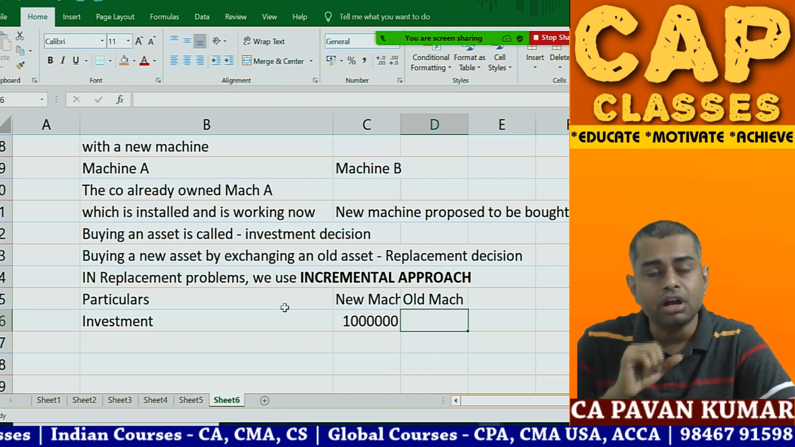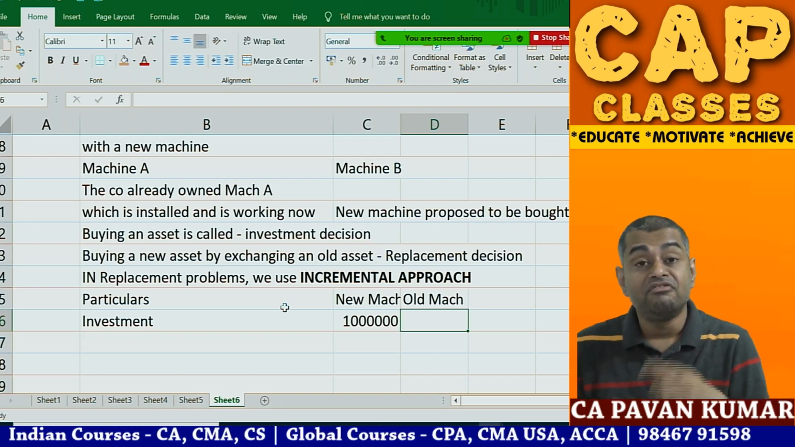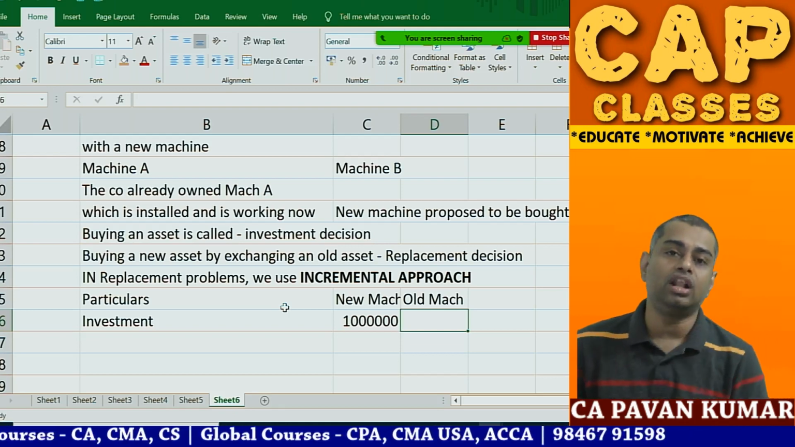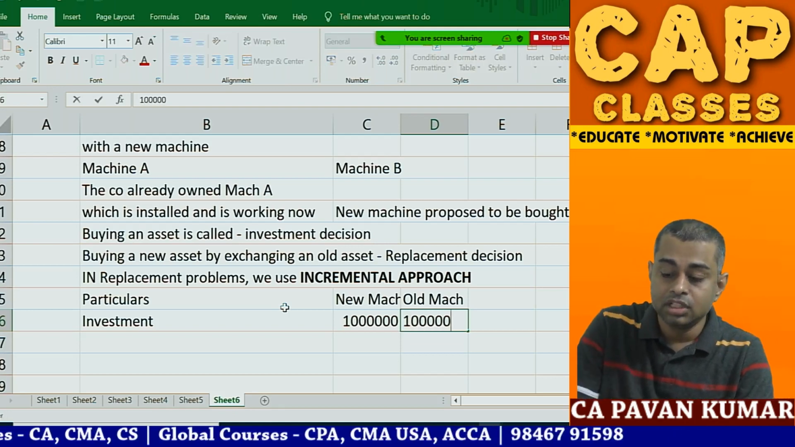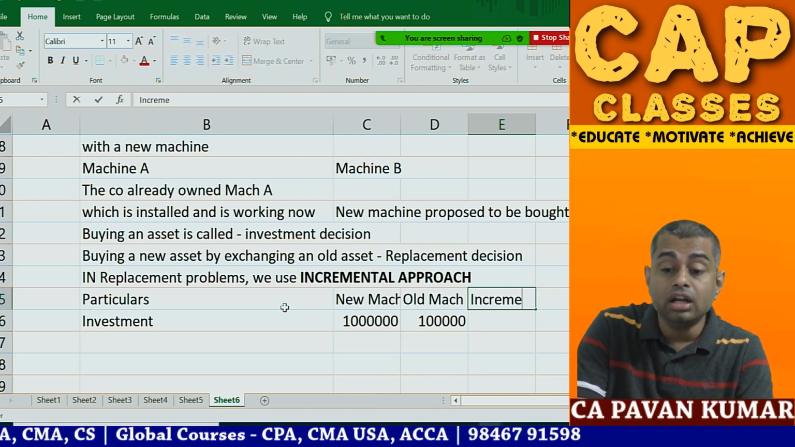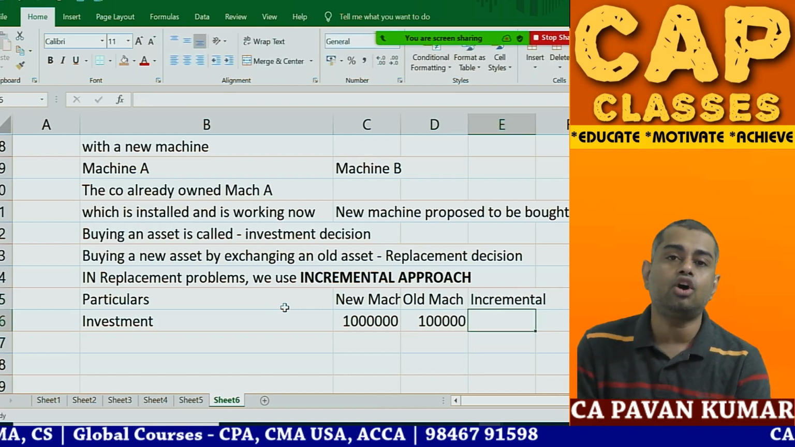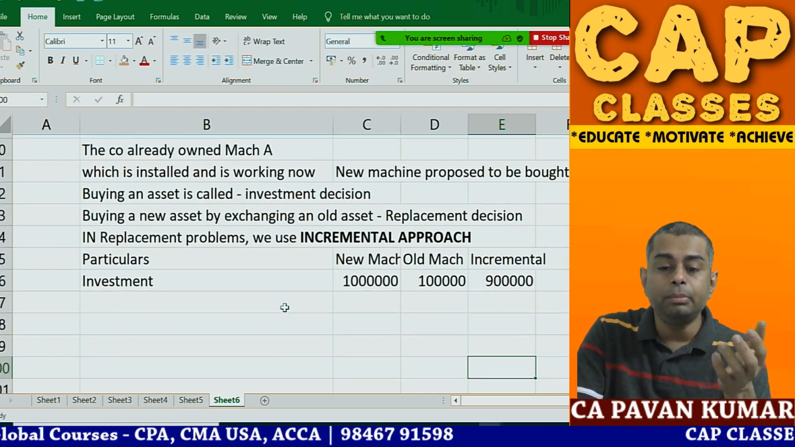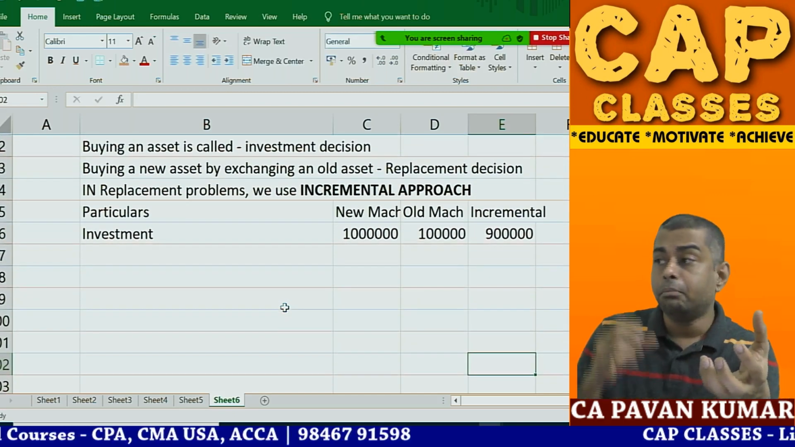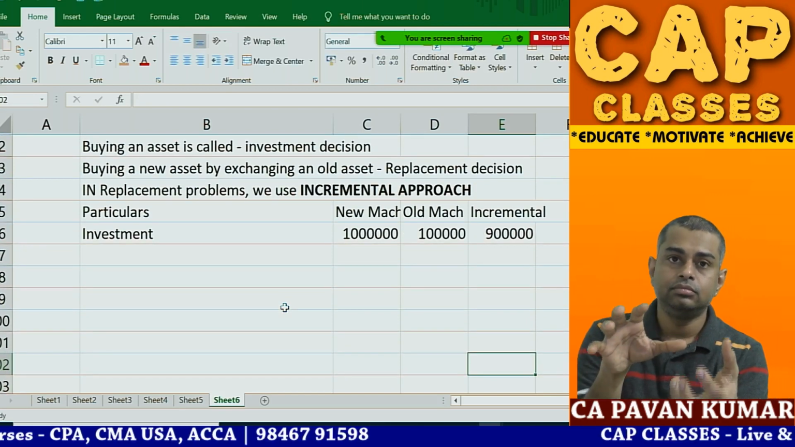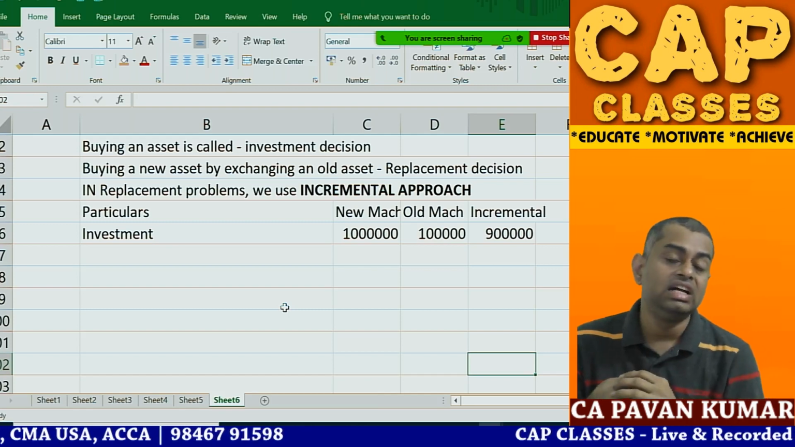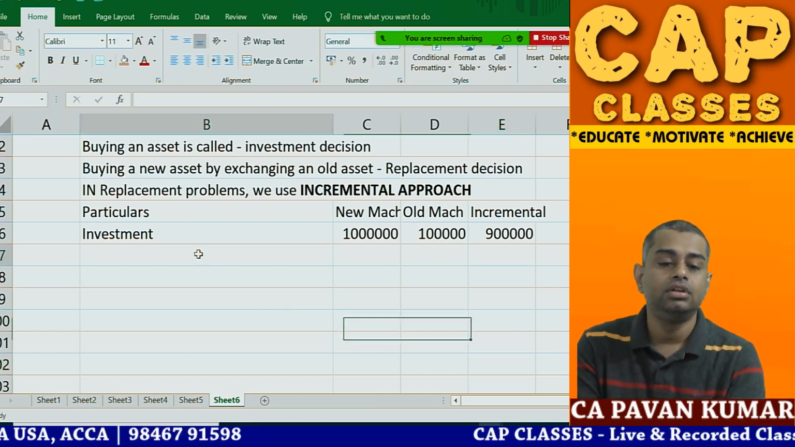So 10 lakhs is your new model. 1 lakh is the exchange price of the old model. So this is called the incremental column. So what is incremental? 9 lakhs. How much will you pay? 10 lakh rupees you have to pay, but you have given the old car. Now you will pay only 9 lakhs. So 9 lakhs is the cash flow.